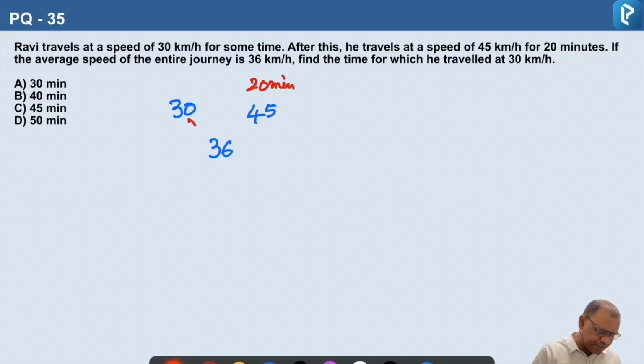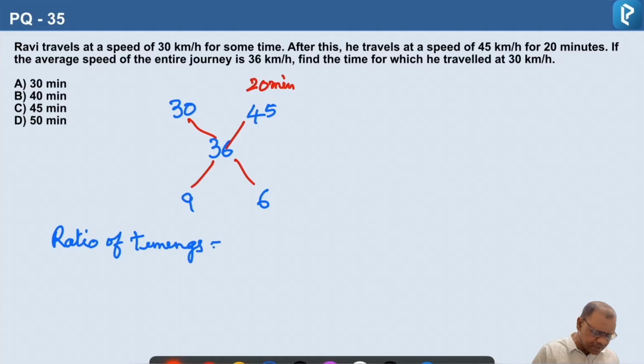So let us find the differences. 36 minus 30 is 6. 45 minus 36 is 9. So this is the ratio of timings. Ratio of timings is 9 is to 6. If you simplify, 3 is to 2.